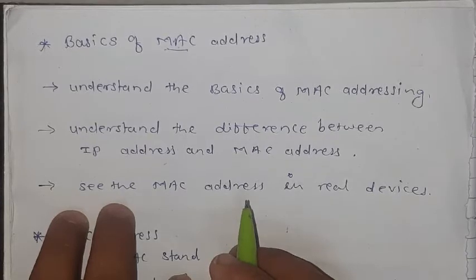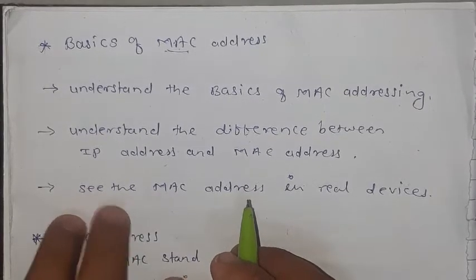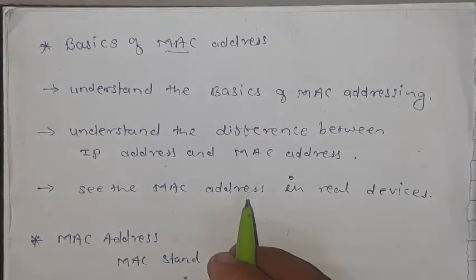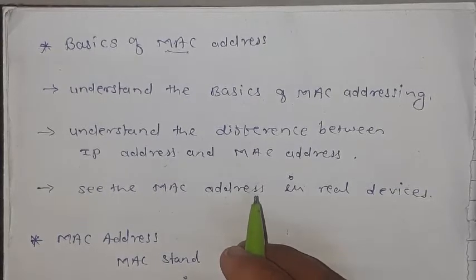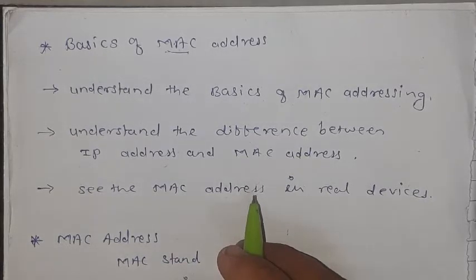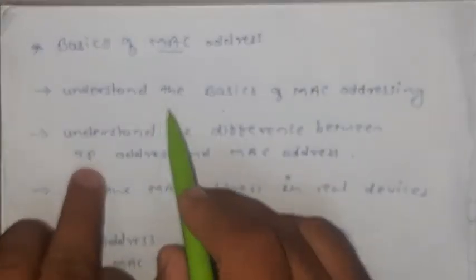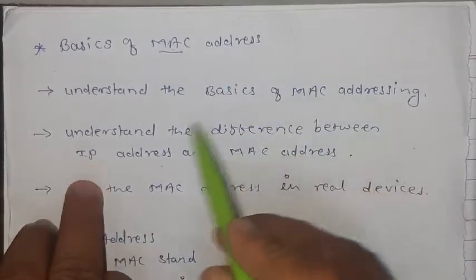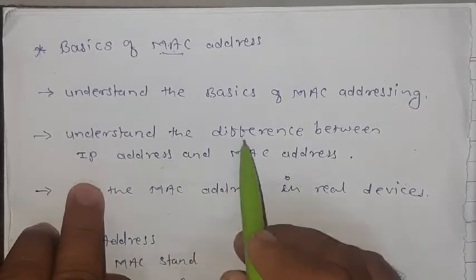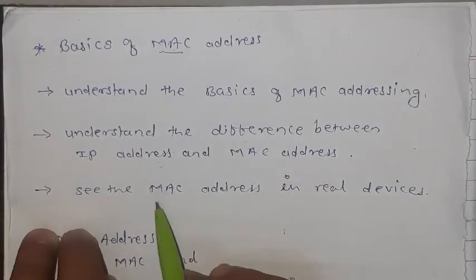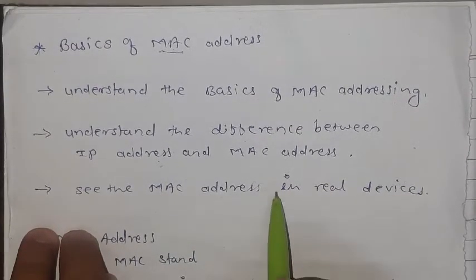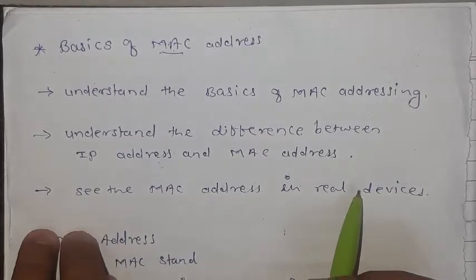In this lecture we have three basic outcomes. After this lecture, the learner will be able to know the MAC address. The first point is to understand the basics of MAC addressing. The second outcome is to understand the difference between IP addresses and MAC addresses. The last outcome is to see the MAC address in a real device, meaning in your own device also.